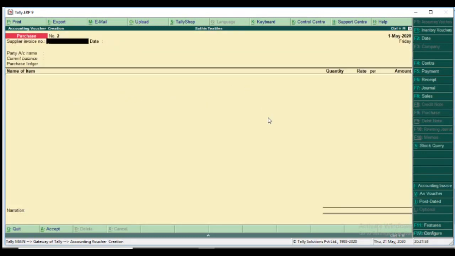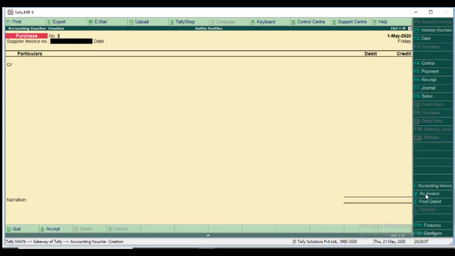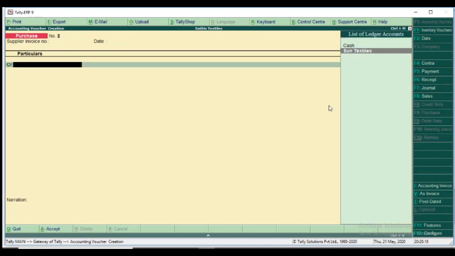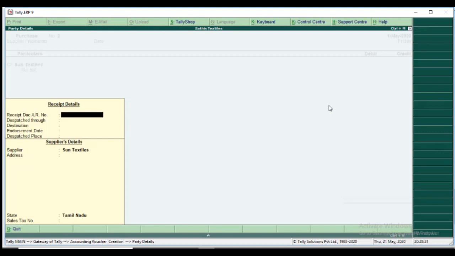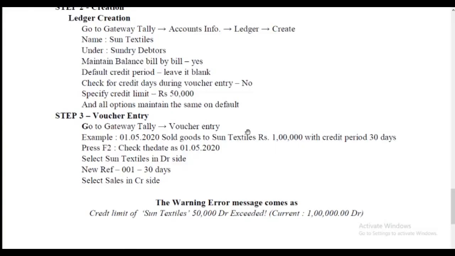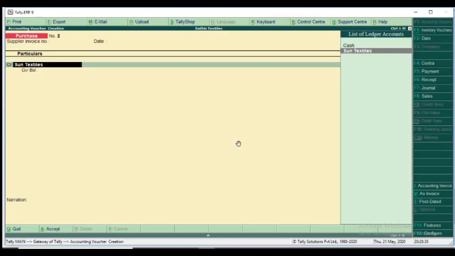The purchase pane comes in invoice mode, so we change the voucher mode via Ctrl+V. The date is the same, supplier invoice number and date, leave it blank, CR Sun Textile. It's a purchase voucher, but we sold goods to Sun Textiles, so it's a sales voucher, F8. So we press F8 sales.